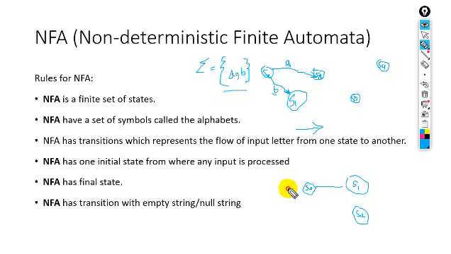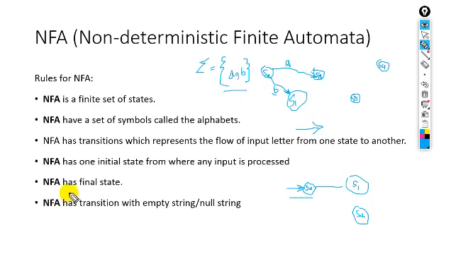Every NFA has an initial state where the machine starts. So there must be a circle, and there must be an arrow toward the circle. This represents the start state, we can say the initial state.